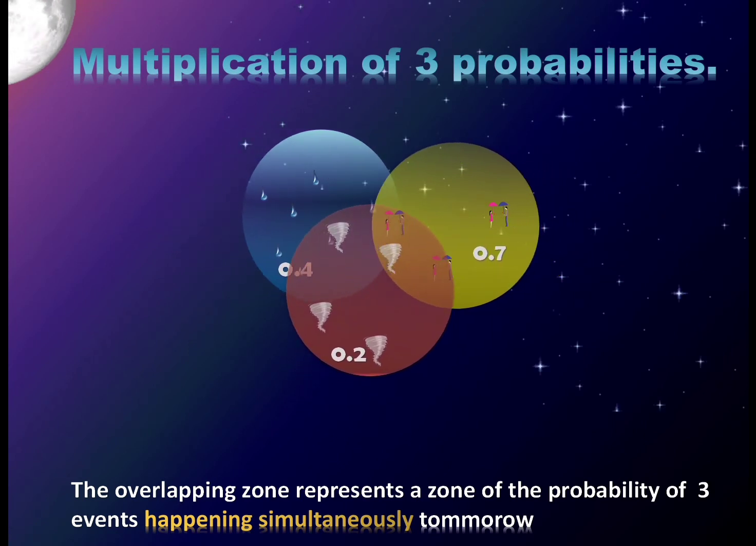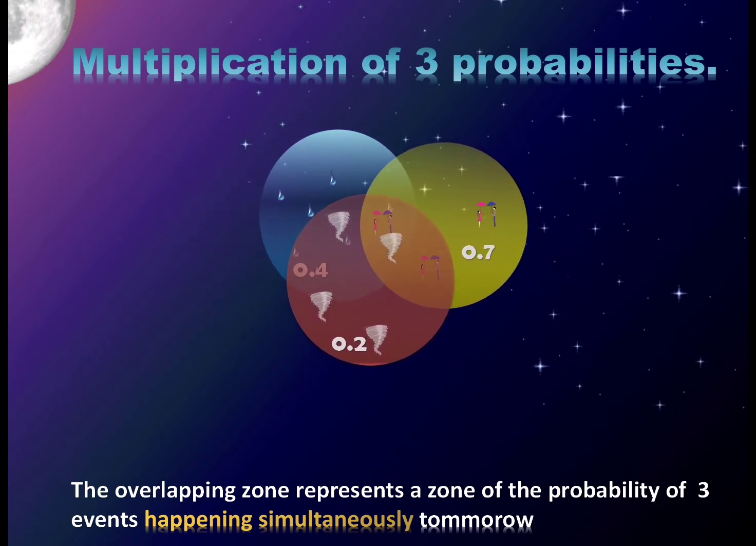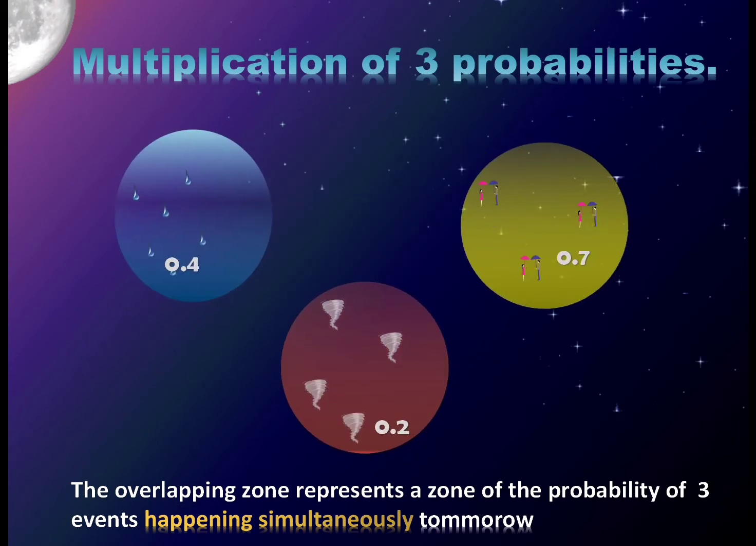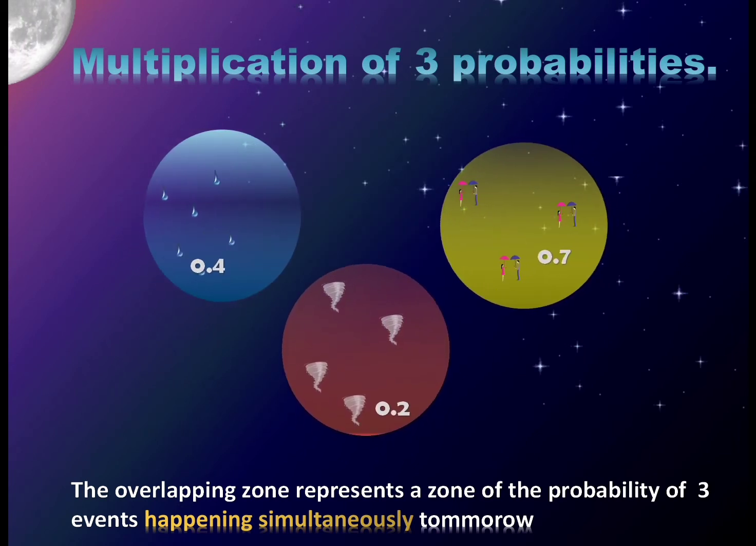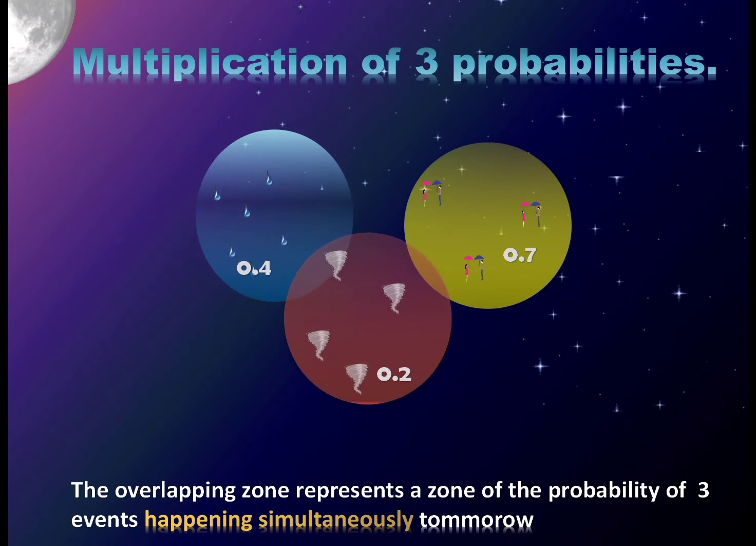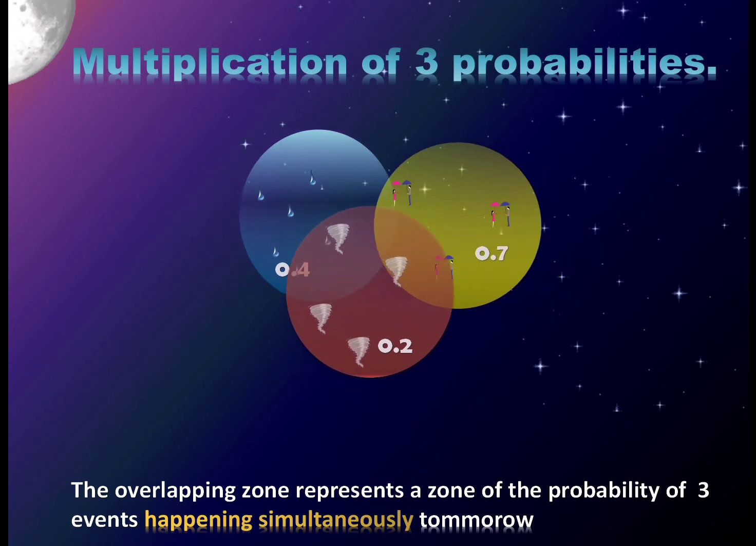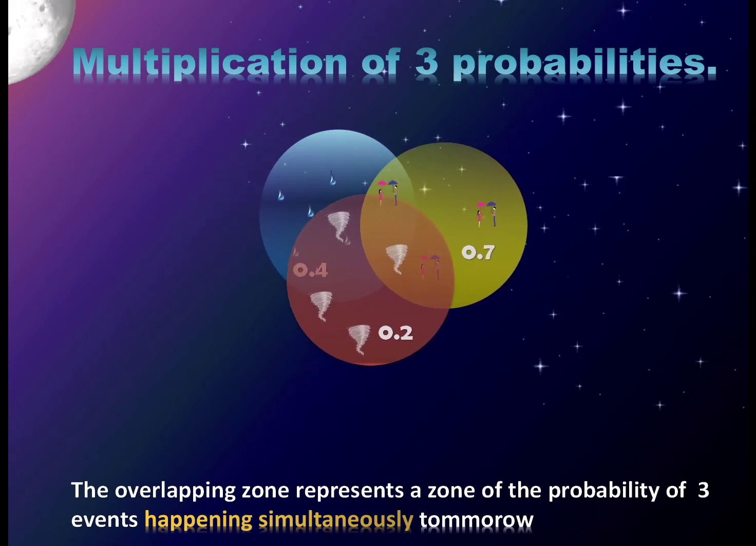Now let's look at the multiplication of three probabilities, that is three events. The blue here represents the probability that it will rain tomorrow, the yellow, the probability that you will have to meet someone tomorrow, and the red circle represents the probability that there might be a tornado tomorrow.